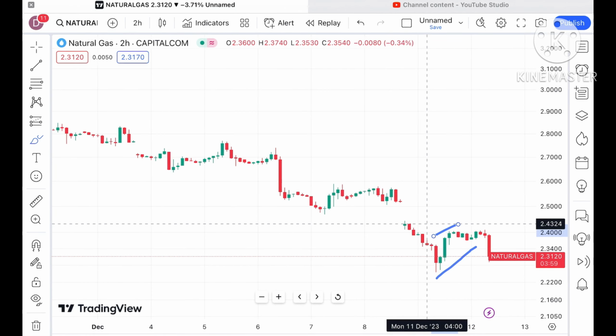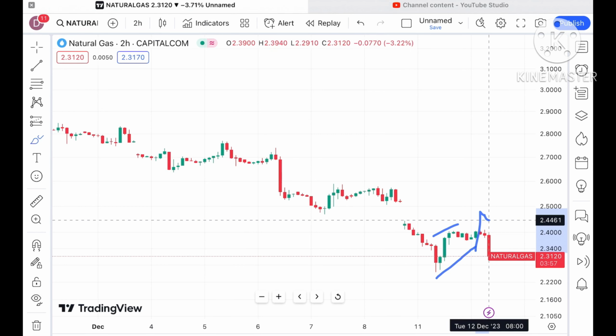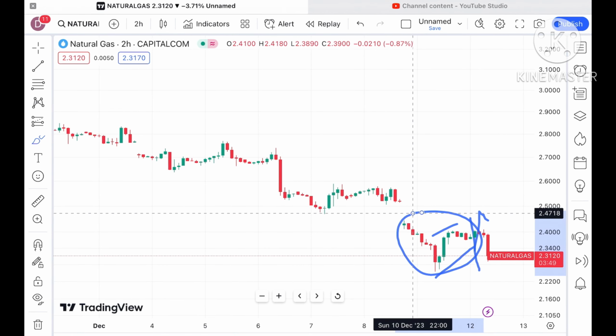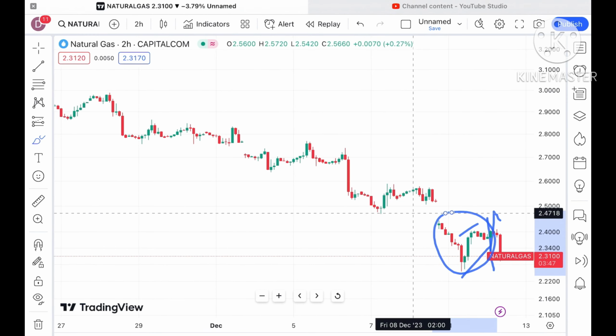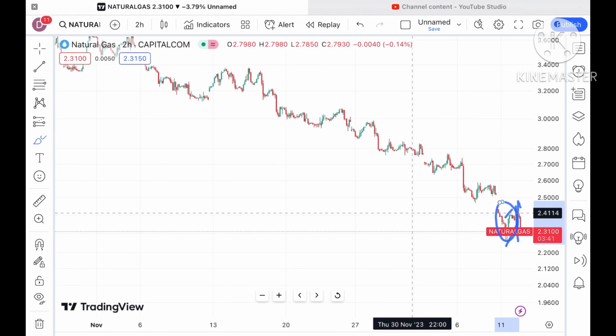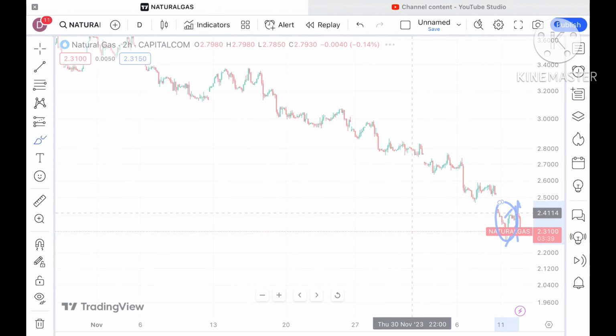If you look at this particular price, suppose it has made a high of $2.461 and a low of around 2.259. That means we have seen a good volatility in the price of natural gas if we go day wise, on a 15 minutes chart and a 2-hour chart. Now you will understand clearly, I'll show you a day wise pattern.